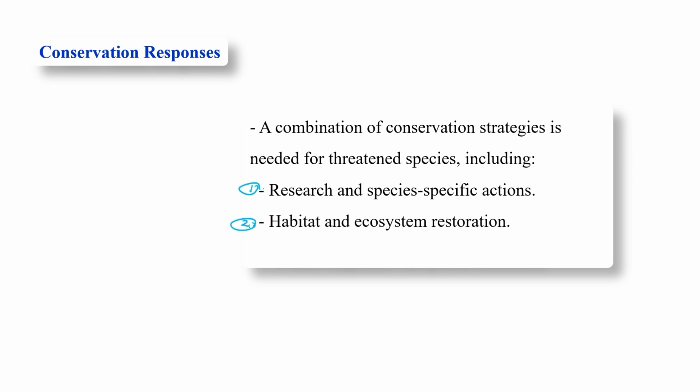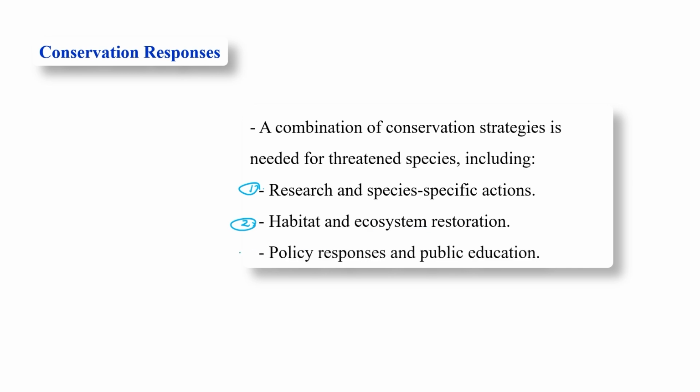Second, our government should also think about avoiding habitat loss, creating a natural environment for the wildlife, and restoration of the ecosystem of that particular area. So research and species-specific action must be taken up, and secondly, habitat and ecosystem restoration must be developed.